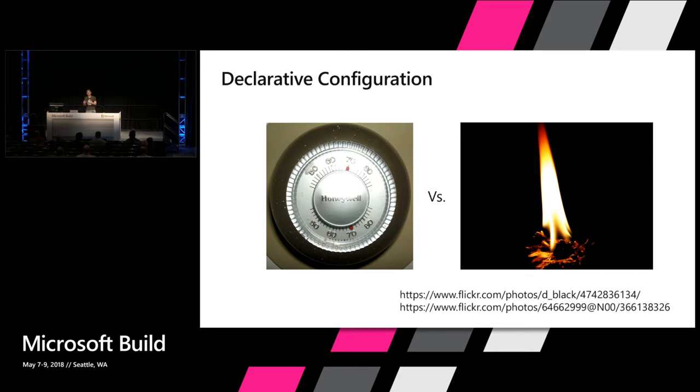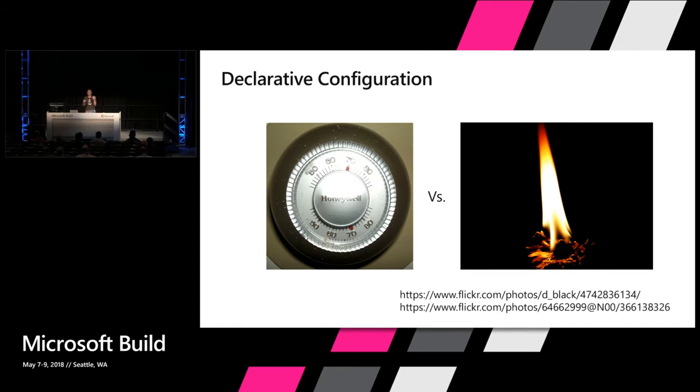And an automated system, or in this case actually a mechanical system, takes that input and makes changes to the environment to make the current state of the environment match up to the declared state of the environment, right? The thermostat is a declarative configuration of the world.